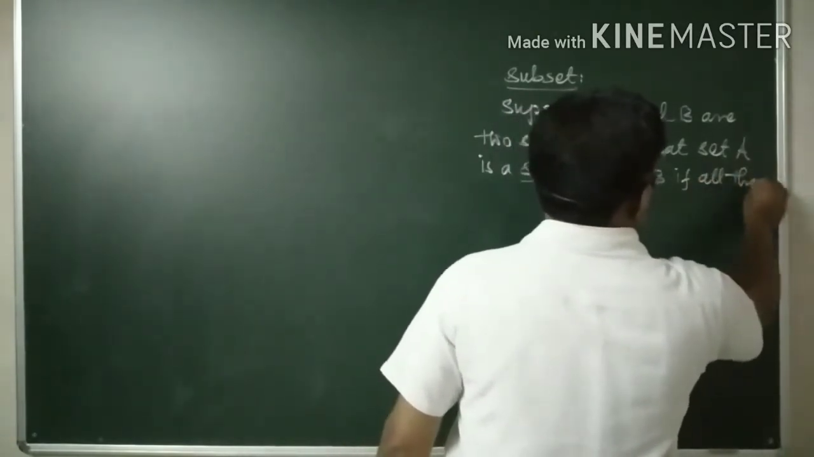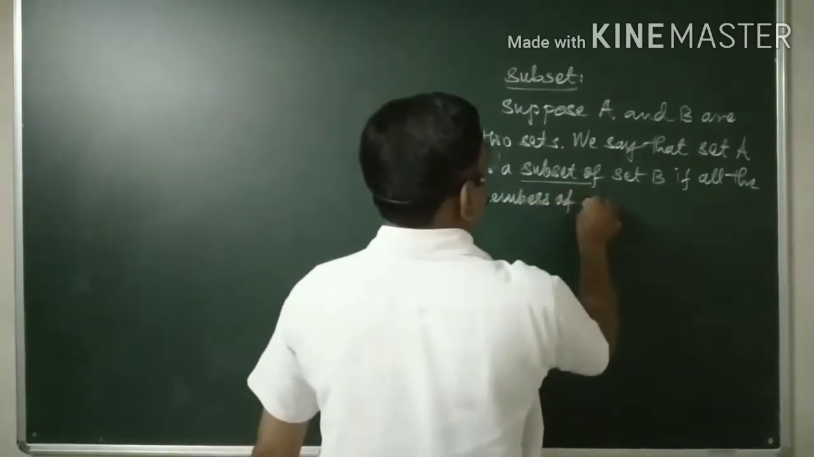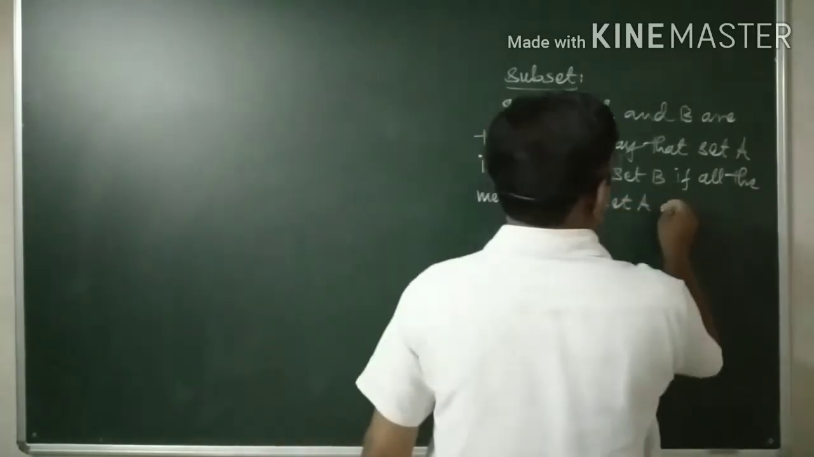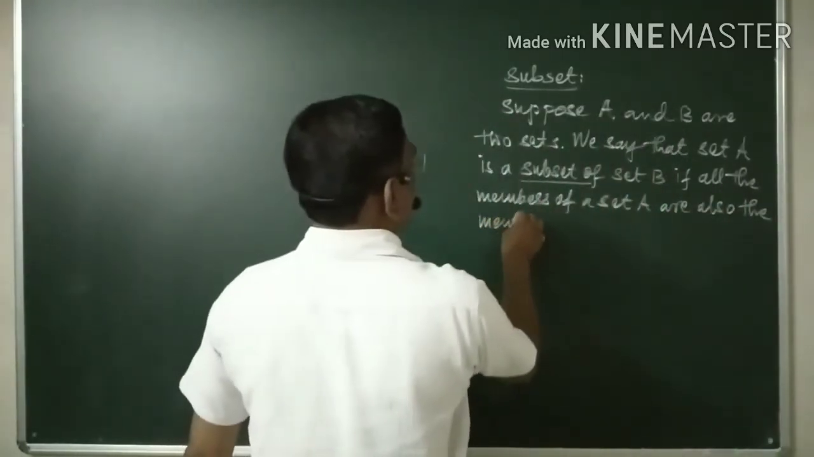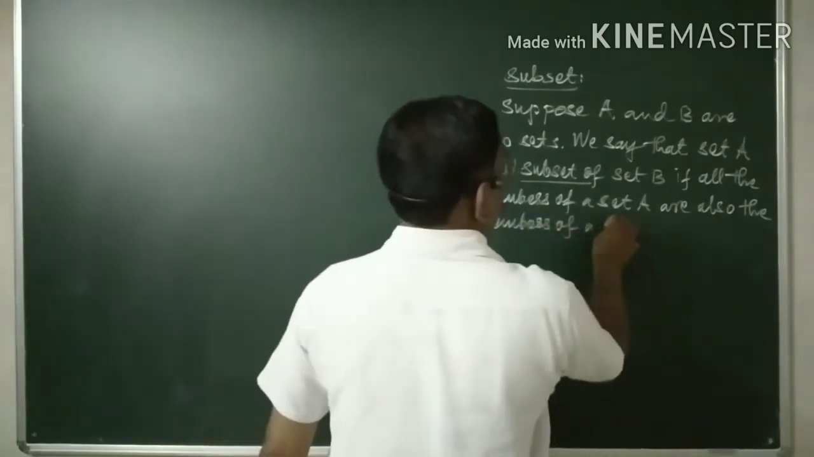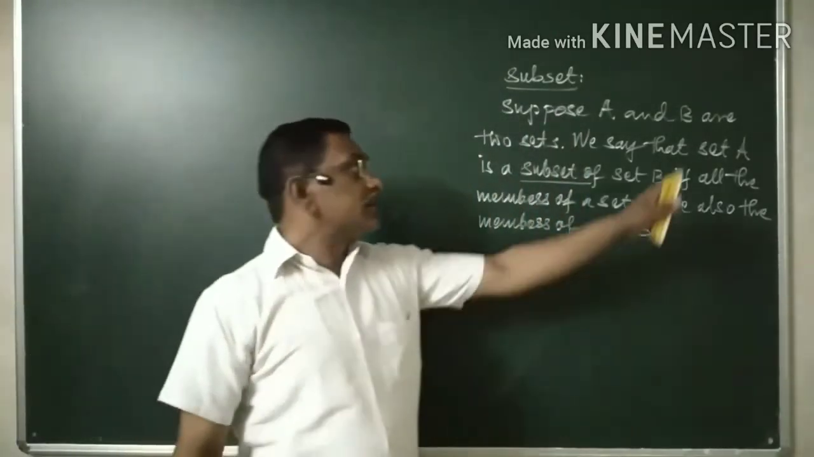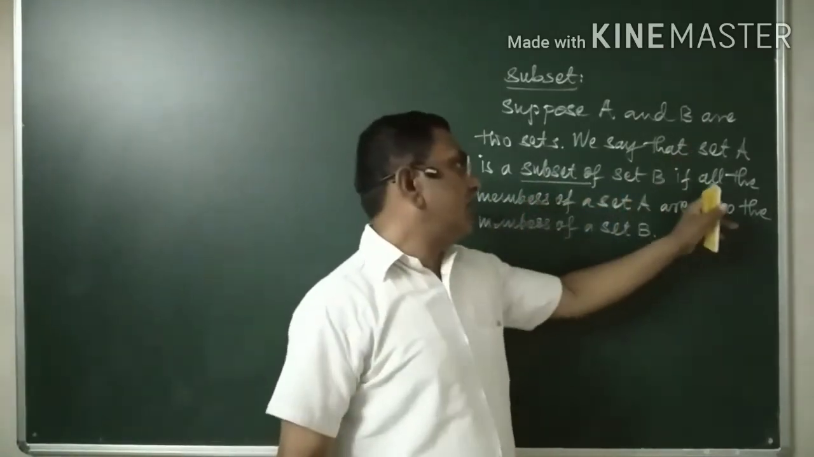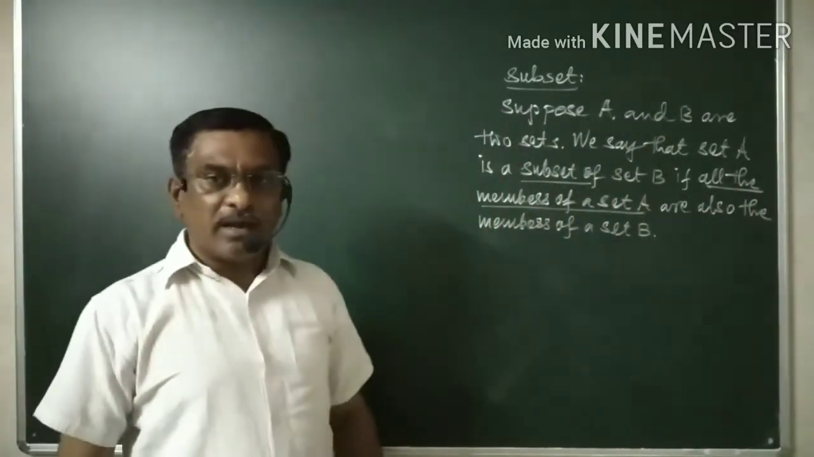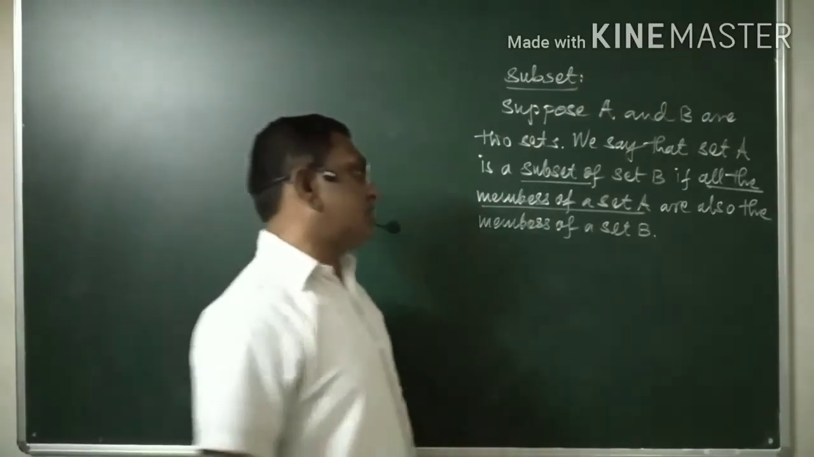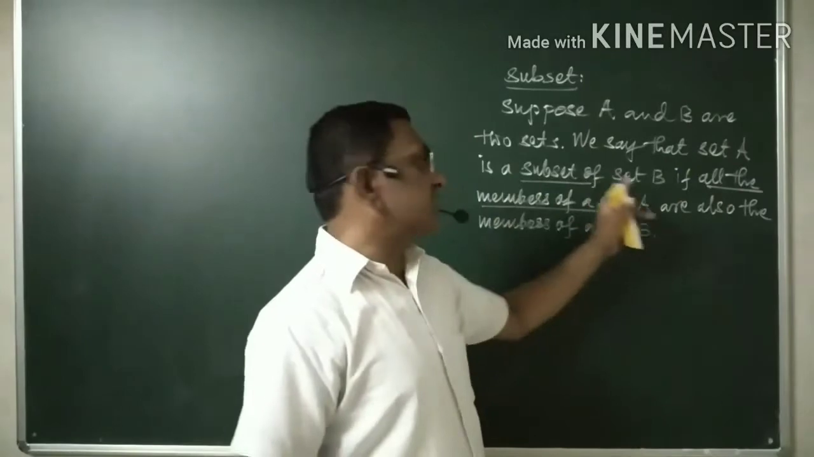all the members of a set A are also the members of a set B. We said that set A is a subset of set B if all the members of a set A, keep in mind, all the members of a set A are also the members of a set B. Then we say A is a subset of B.